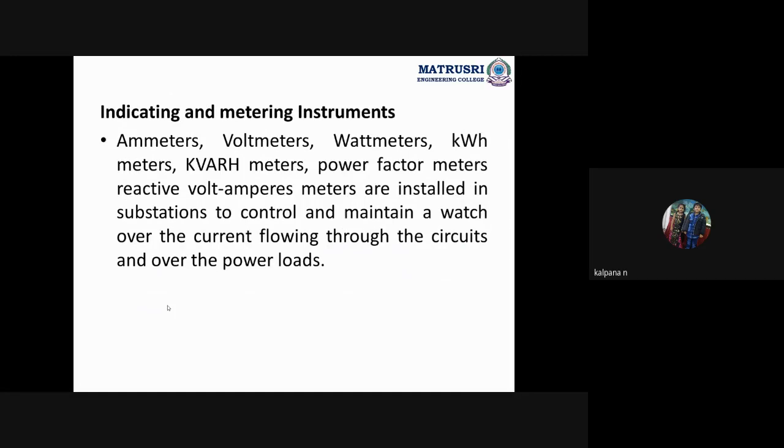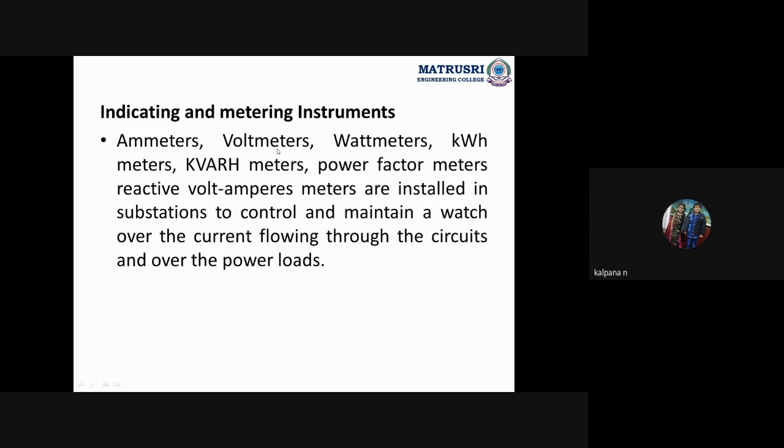Indicating and metering instruments. In order to see, instrument transformers are used along with the meters. Here those meters are indicating meters. Instruments are of three types: indicating, recording, integrating. So ammeters, voltmeters, wattmeters, whatever meters we are using, all come under indicating and metering instruments.